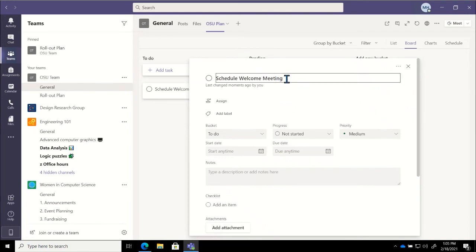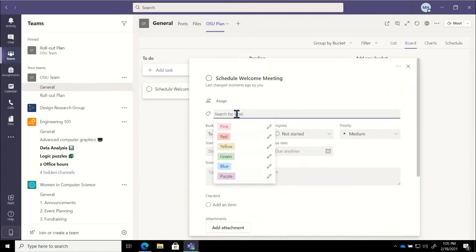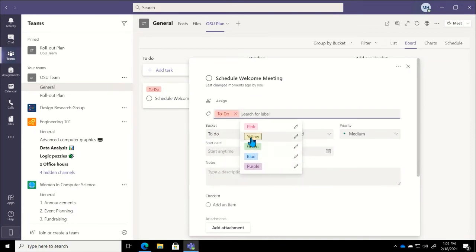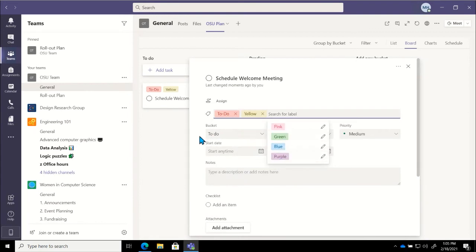where I can go ahead and rename the task if I'd like. I can assign this to people that are on this team. I can add labels if I'd like to. If I click in the labels, we'll see different labels here, and I can rename these labels too. So if I'd like to change the name of this, we can do so. You can assign multiple labels to a task as well if you would like. So again, many options, right?